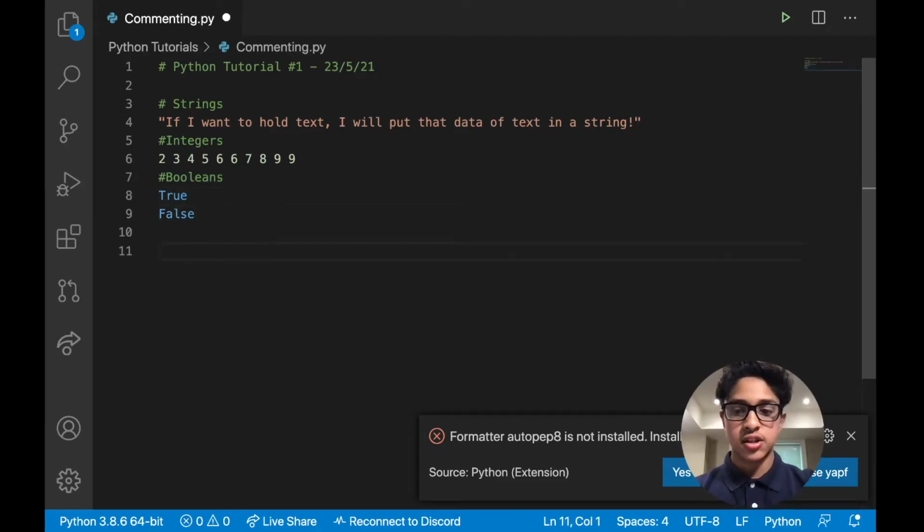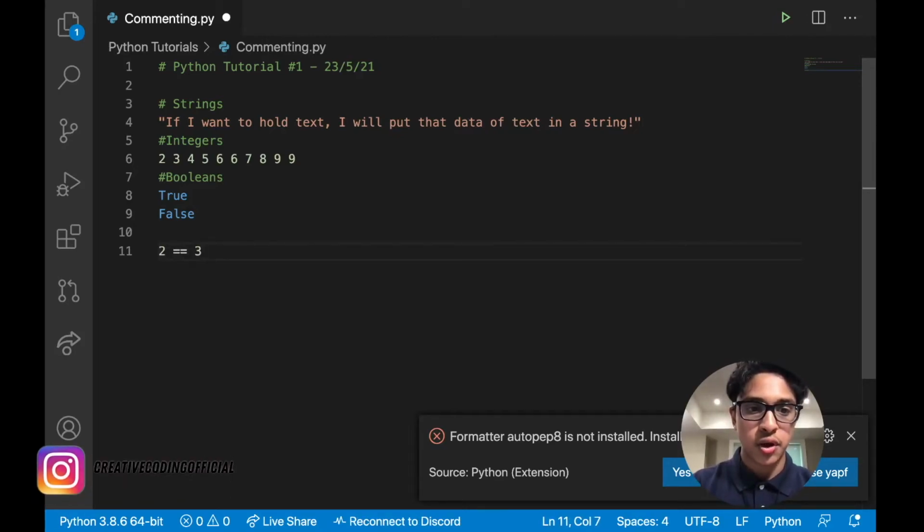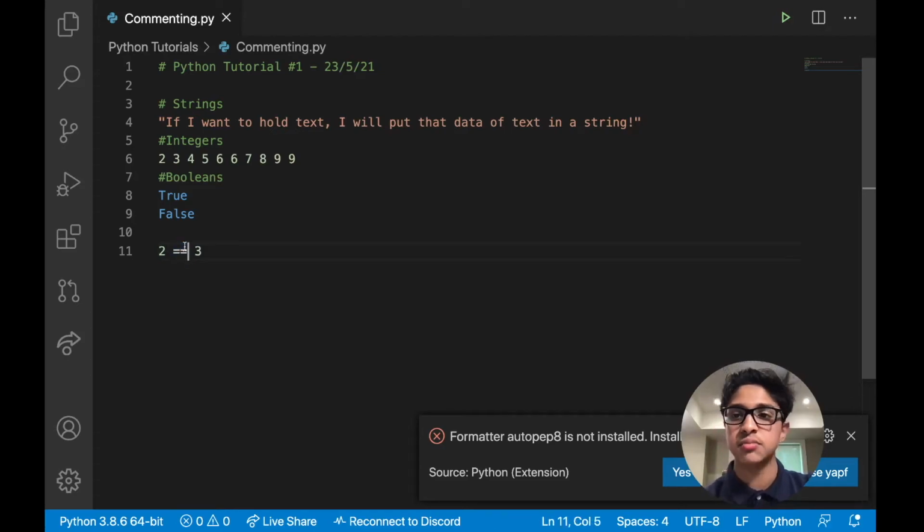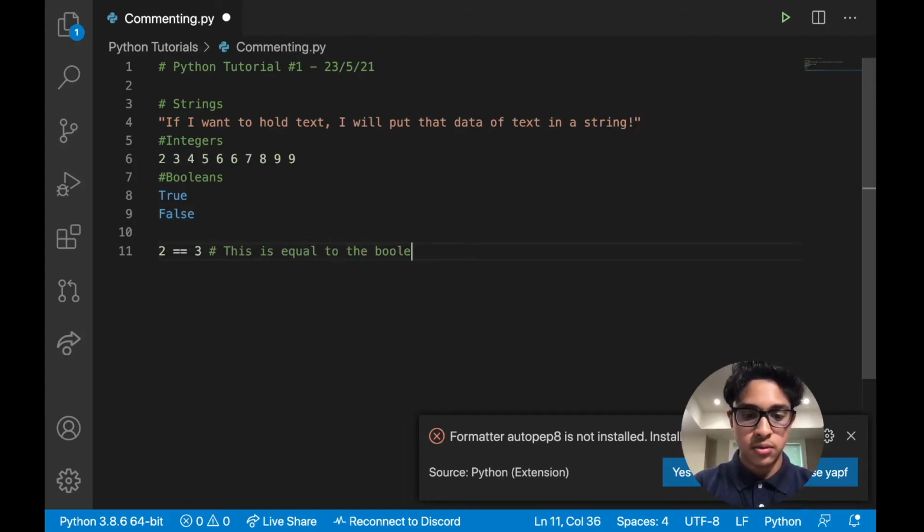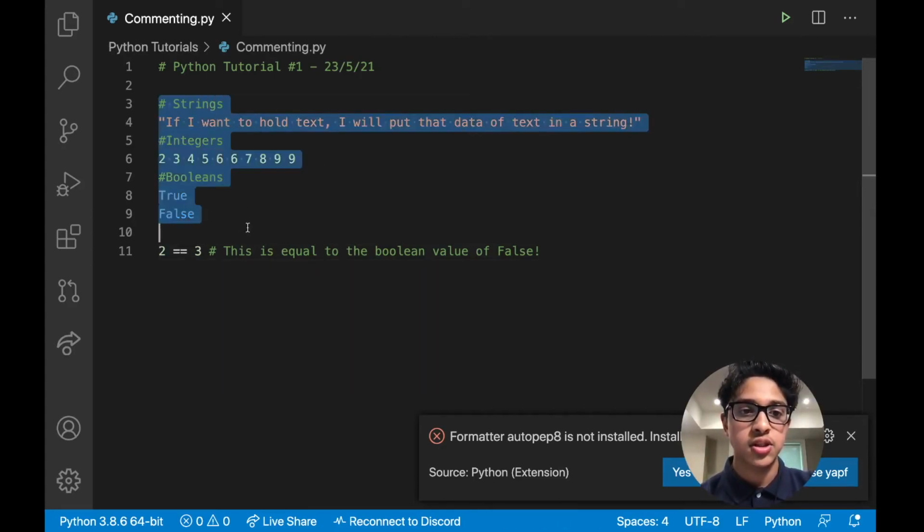So we can say stuff like, I don't know, 2 is equal to 3, and then we can run this. I'm going to teach you about these conditions, and why I put 2 equal signs, in a later tutorial, though it might seem a little weird. But if Python reads this, it's going to return a Boolean value, and because 2 is obviously not equal to 3, it's going to return a Boolean value of false. So this is equal to the Boolean value of false.